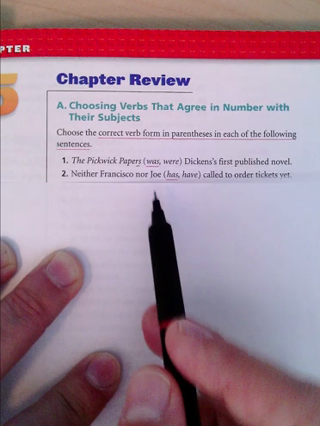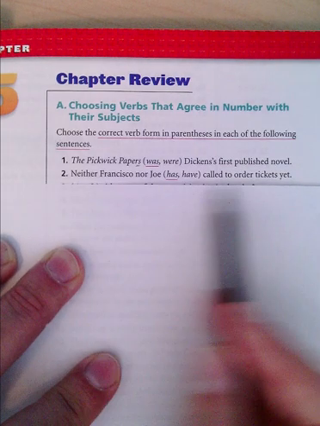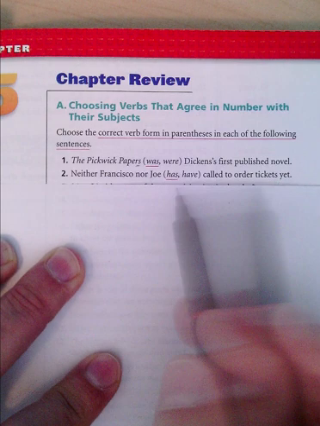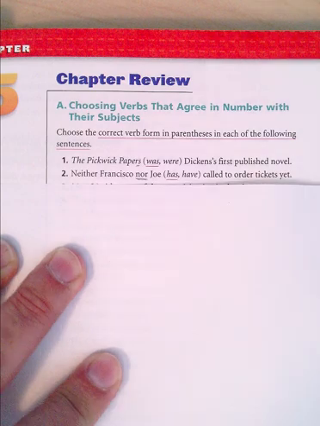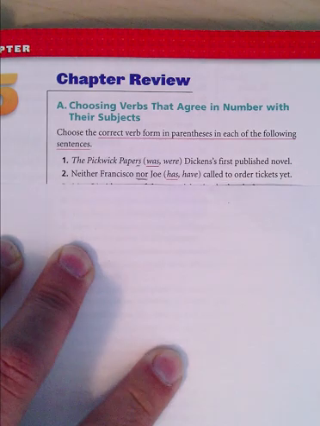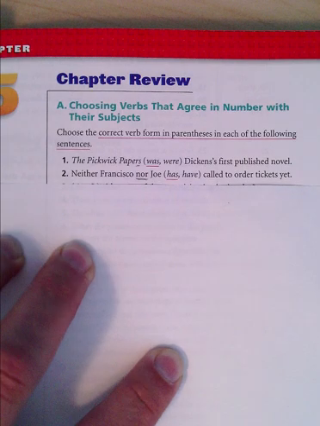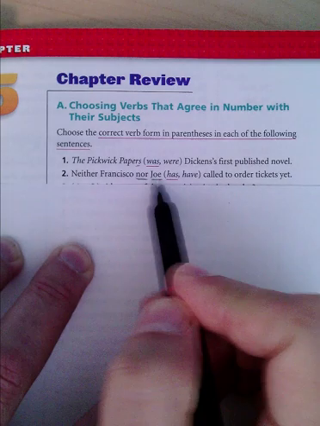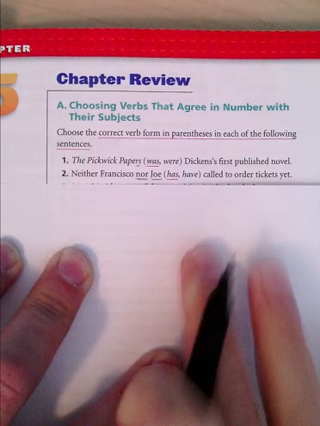So was. Neither Francisco nor Joe has called to order tickets yet, right? It's got to be has because they're joined by nor. And the rule is when you have two subjects joined by nor, you go with the subject closest to the verb. Here the subject is Joe, which is singular, which means we need has, which is also singular. Okay?